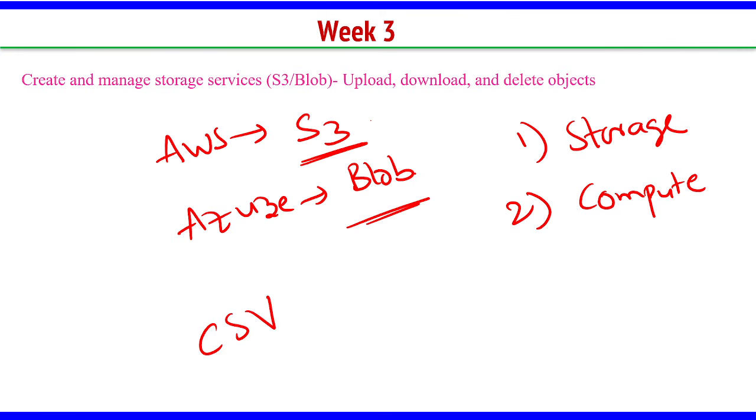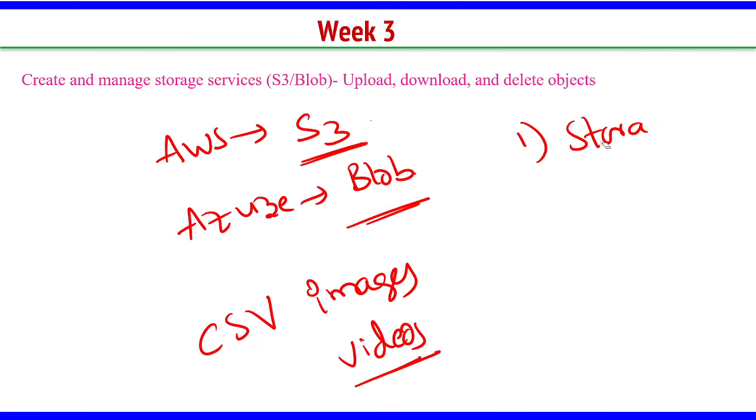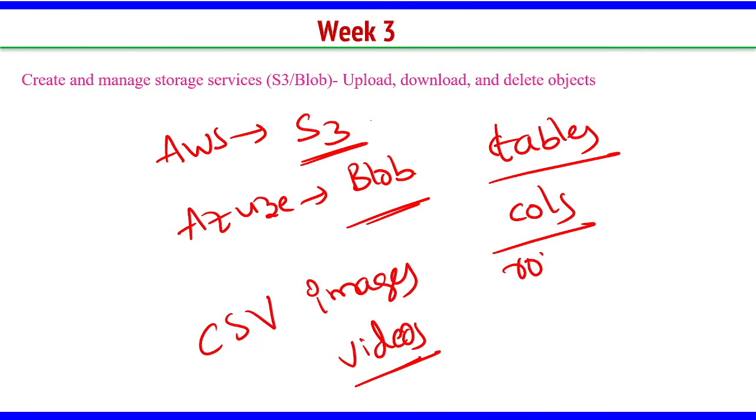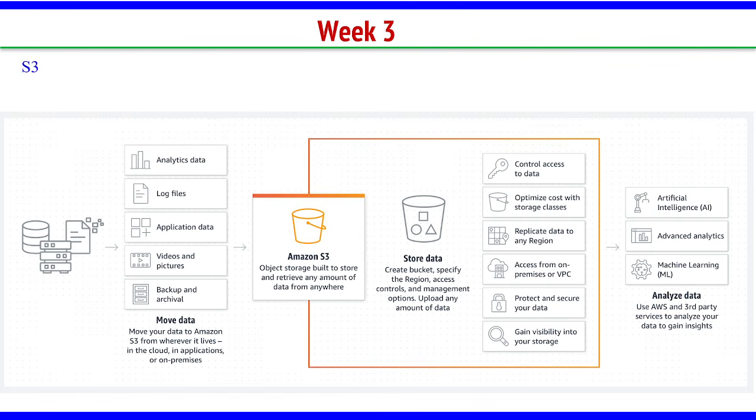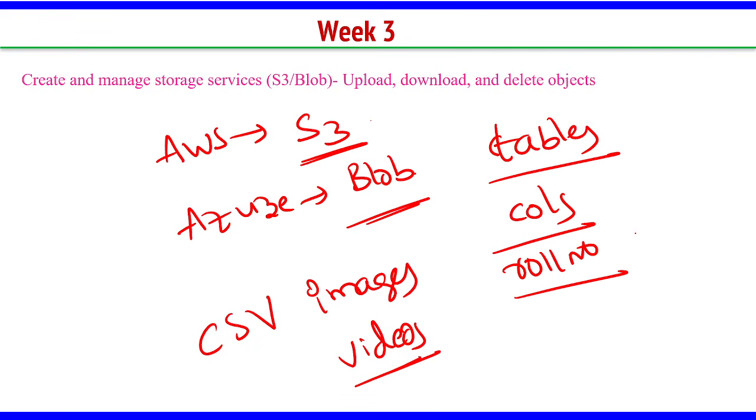You can store images, CSV files, videos, any kind of format, whatever the data is, structured, unstructured, in raw format, it can store anything. For example, in SQL, when you create tables, you are storing structured data there. You are creating a table with rows and columns. If it is roll number, you are giving only numerical data. If it is a string, you are giving any string or numbers in that. So we have some strict rules.